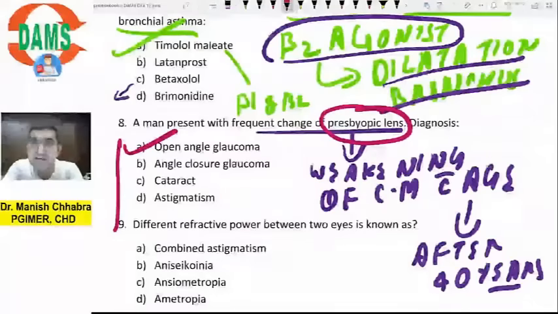Why? Because there is raised intraocular pressure which is there for a long time, because open angle glaucoma is chronic, while angle closure glaucoma is acute, right? Since open angle glaucoma is chronic, it is going to put pressure on the ciliary muscles. It is going to cause ischemia of the ciliary muscles, and as a result the ciliary muscles will become weak, and as a result there will be loss of accommodation. As a result, there is an increase in presbyopic power.